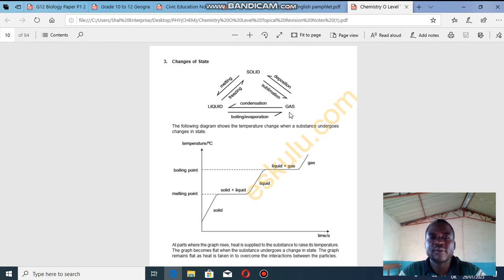Water vaporizes from the land and the oceans and condenses below the clouds and comes as rain. Then we have liquid to gas. When you are boiling water, you want to cook nshima, you are boiling water. So that is boiling or evaporation, because the liquid will change to gas. You see on your lid, if there are spaces, vapor will be rising.